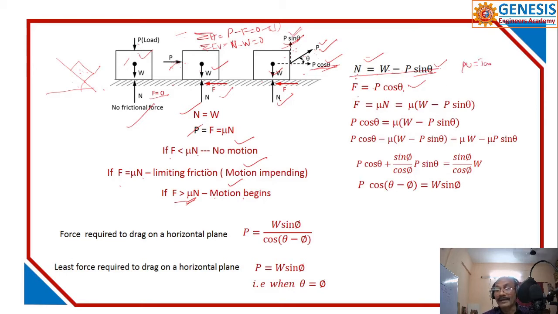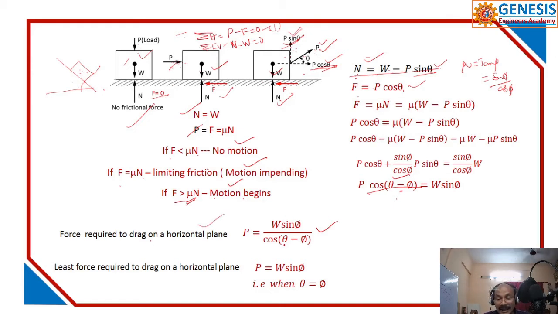If you solve all this, you have to apply mu is equal to tan phi, that is nothing but sin phi by cos phi. Using all these things, and cos of A minus B, from this I got this value. What is that? The force required to drag on a horizontal plane.